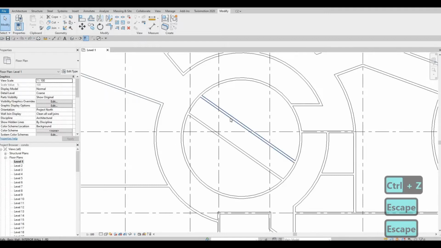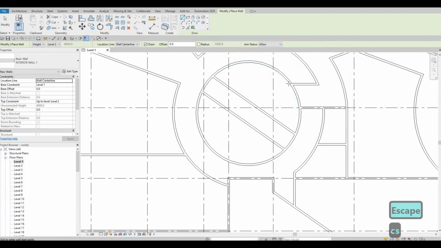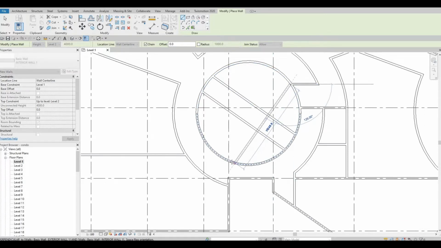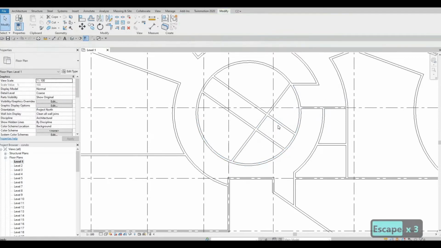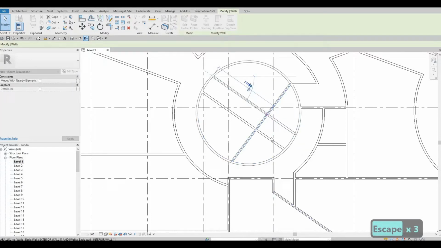And then after that, CS again, and then we're going to divide this, not divide, but just add something like this. It's 127 degrees, and then we could just pull this one back like so.